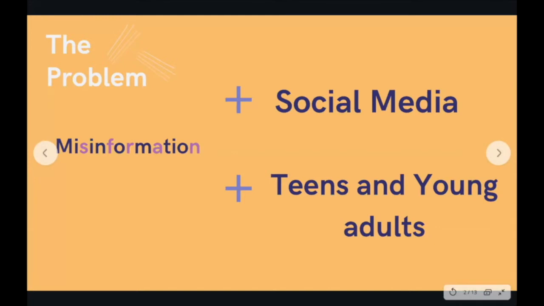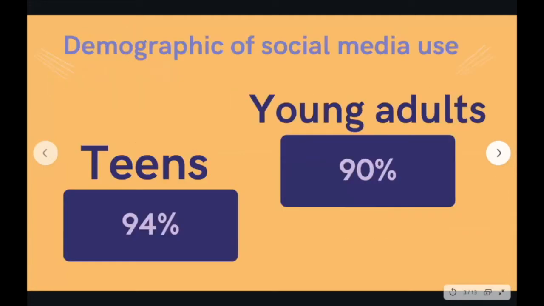It turns out that they are also the most common age group on social media. According to Statista.com, 90% of young adults and 94% of teenagers in Canada use social media. They are also the most potent generation to distribute information, real or not. Furthermore, the aforementioned age group have a dismaying inability to differentiate misinformation from real information.